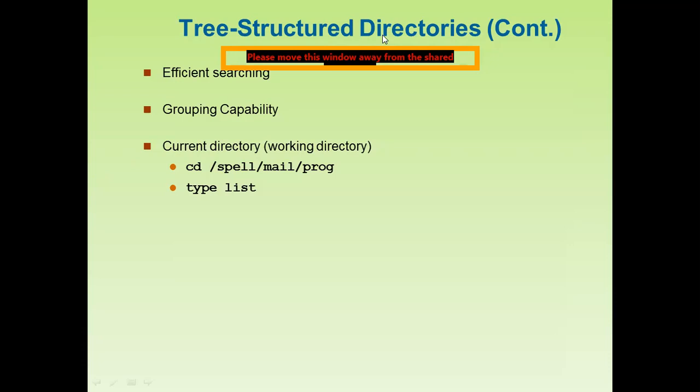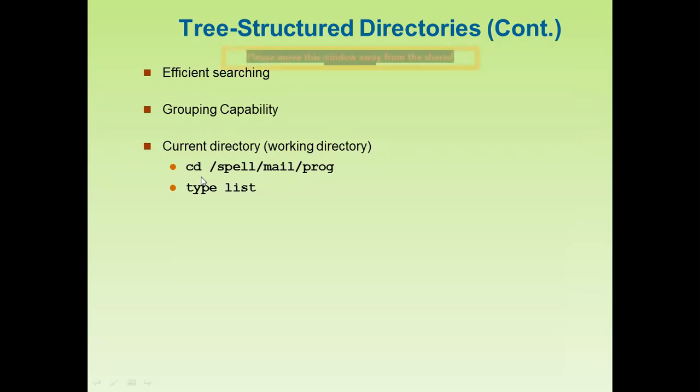Now in tree structured directories we use the current directory. Current directory means the working directory. So which is the working directory? Here you can write the command cd /spell /mail /pro.